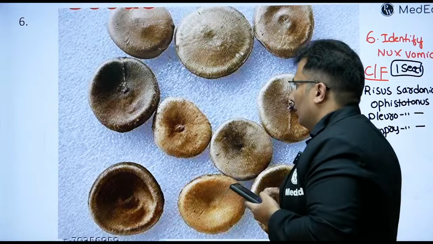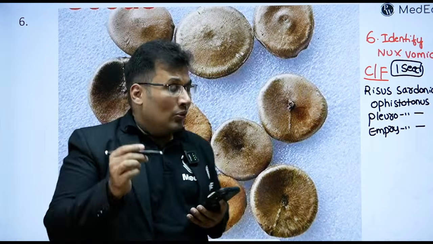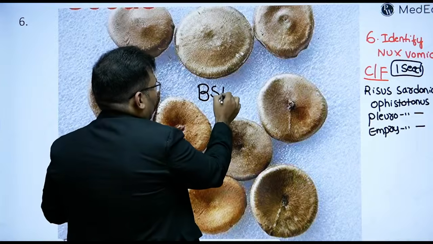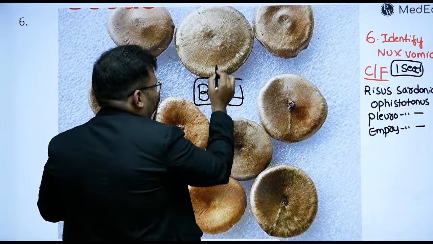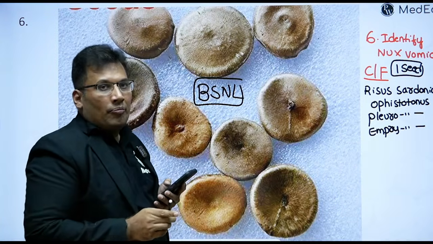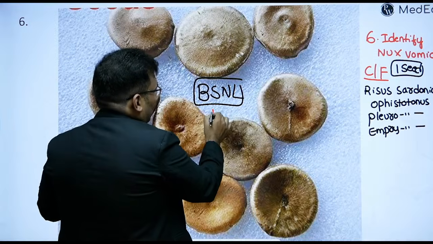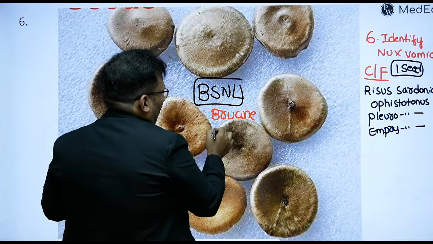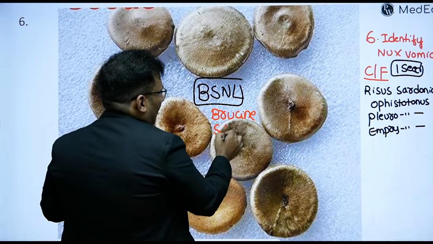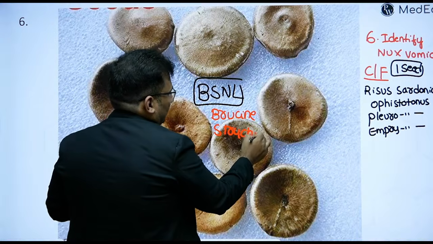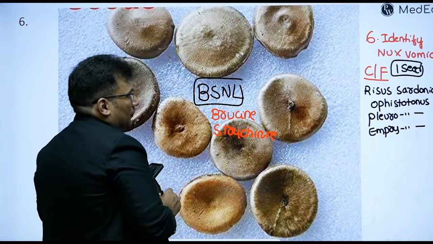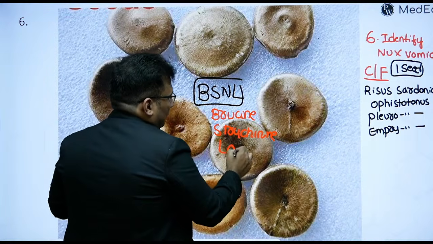So what are the active principles? The mnemonic is BSNL. B for brucine, S for strychnine, N, L for loganin.